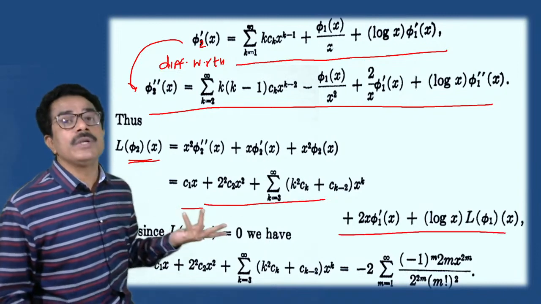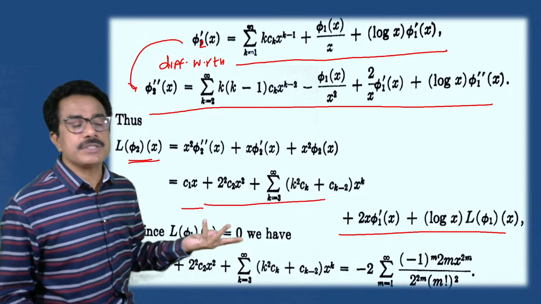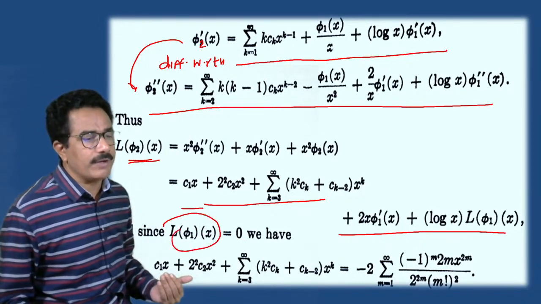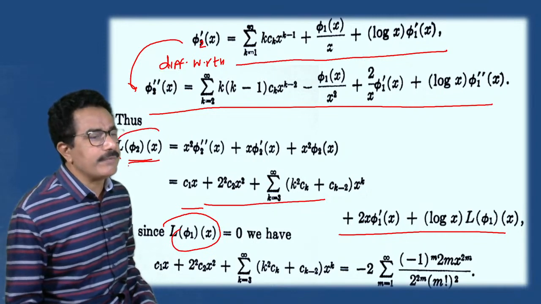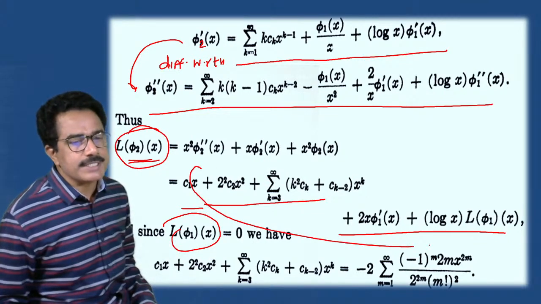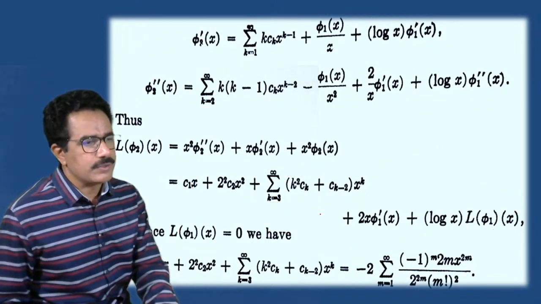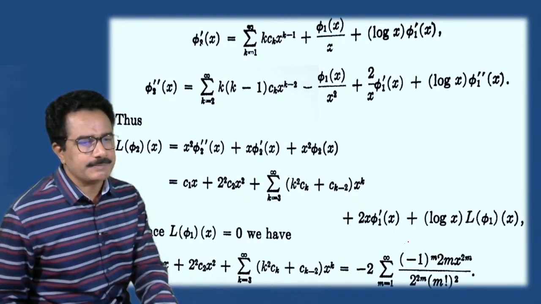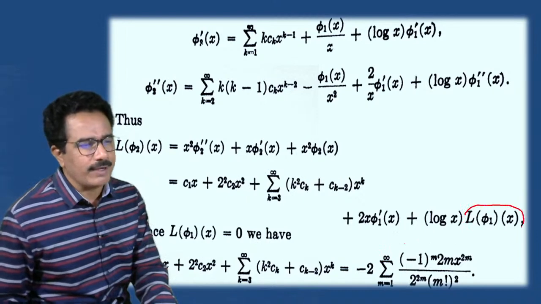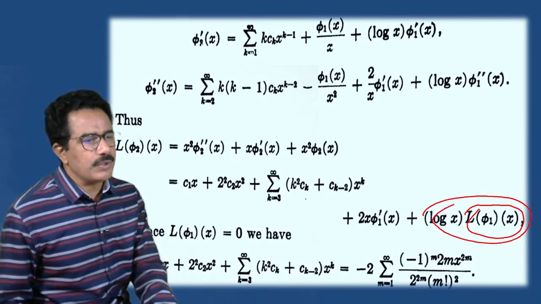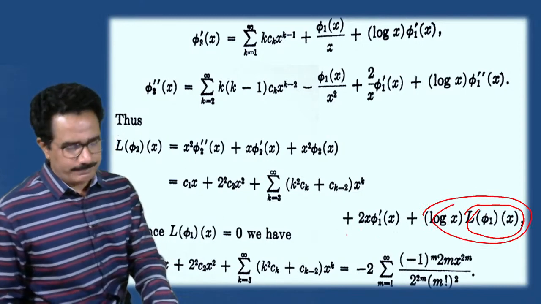But we know that phi1 of x is the solution of differential equation 1. So we can write L of phi1 of x is equal to 0. That means the left side is 0, that means the right side goes to 0. Right side सुद्धा 0 होते. So we can write these sides. So this goes to 0. phi1 of x goes to 0. Means this goes to 0. So the remaining terms are in this way.